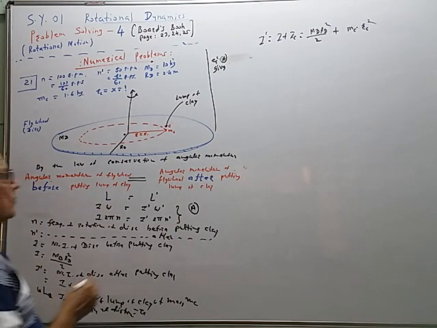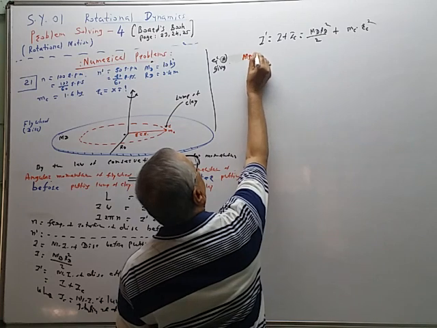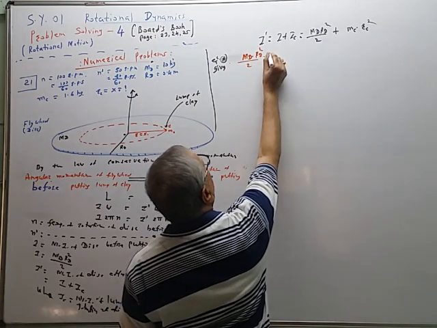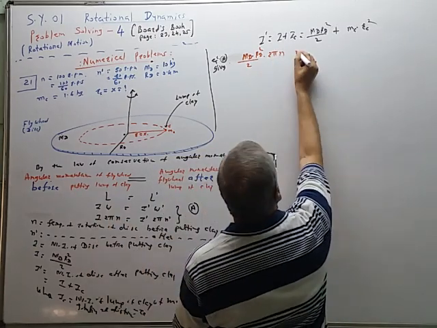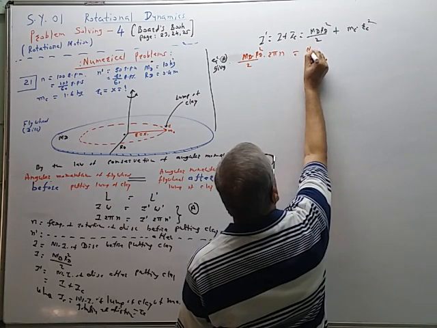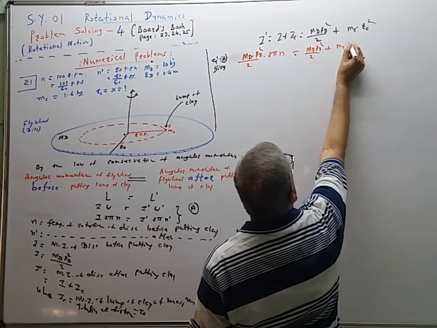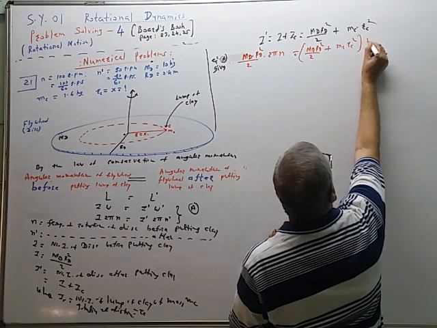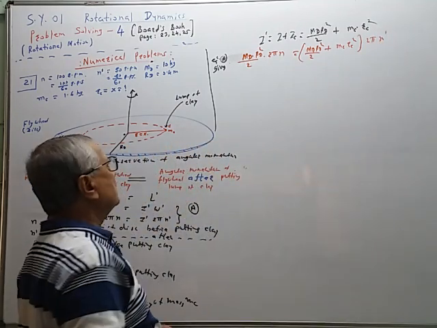L is equal to md rd square by 2 into 2 pi n is equal to I dash is equal to this, md rd square by 2 plus mc rc square into 2 pi n dash. 2 pi cancel.